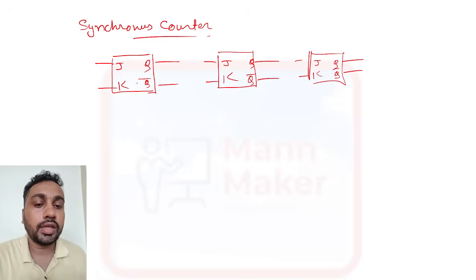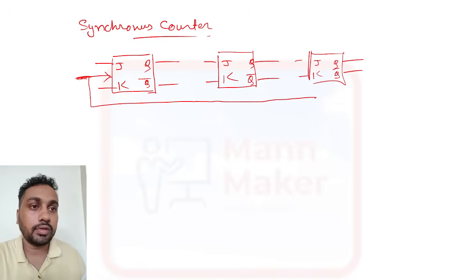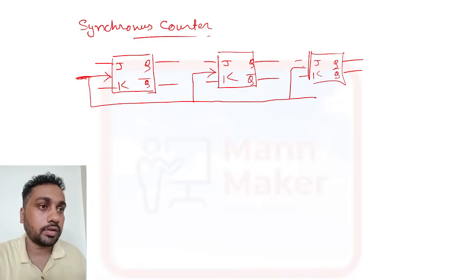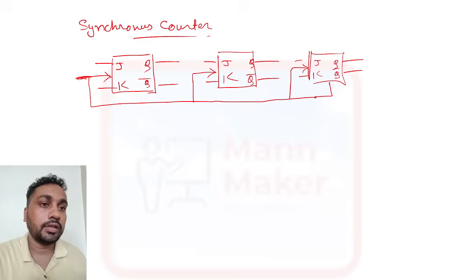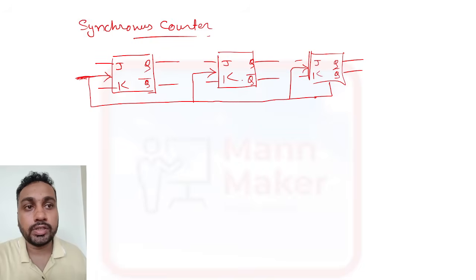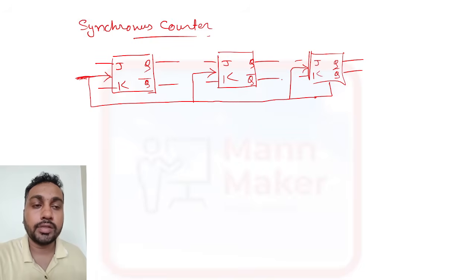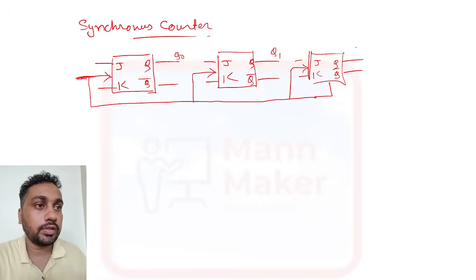As I told, it uses one clock, which means all flip flops need a clock signal. So here we need to put one clock here also, one clock here also. Like this, it requires the clock signal. As I told you in the definition, all flip flops are triggered by the single clock signal simultaneously. Output we will take from here. This is your Q0, this is your Q1, this is your Q2.